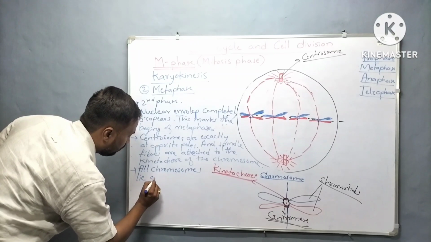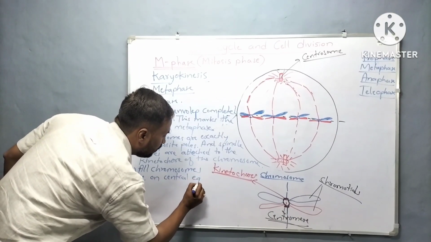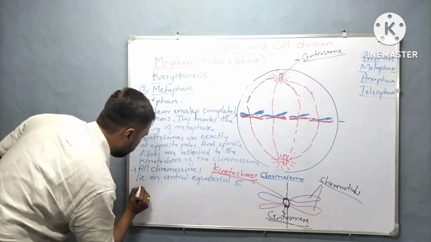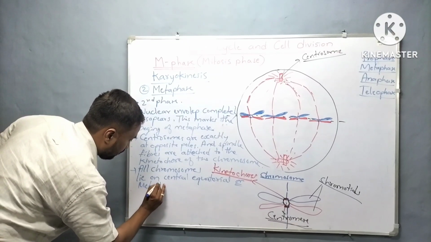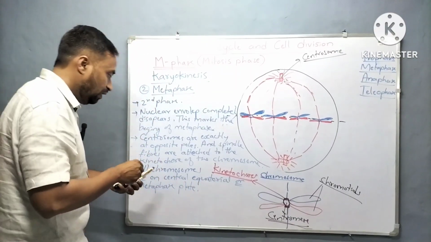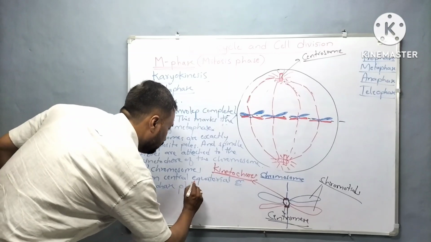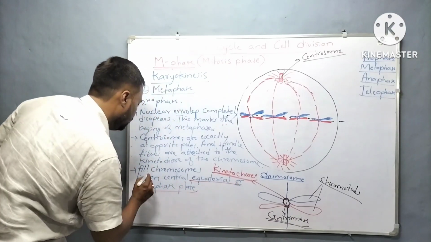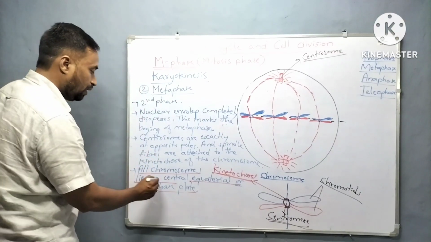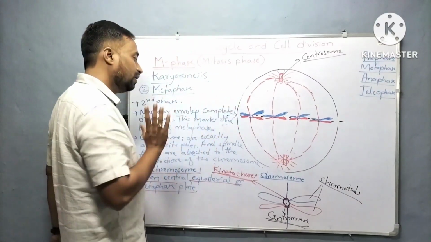This is one of the very important key features of metaphase: all the chromosomes lie on the central equatorial plate.